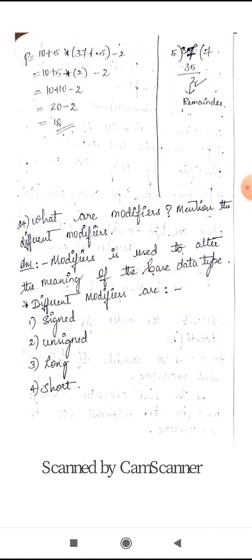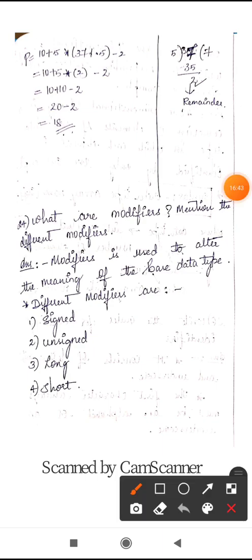So next, they have given one expression. What is the expression? P is equals to 10 plus 5 into 37 modulo 5 minus 2. Here, by using division what answer you get, and by using modulus what answer you get.